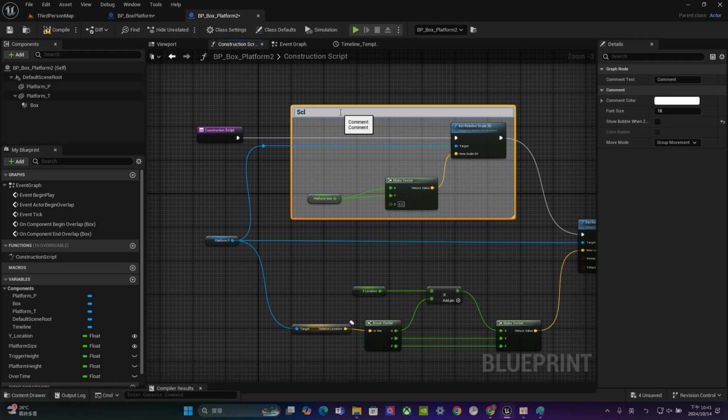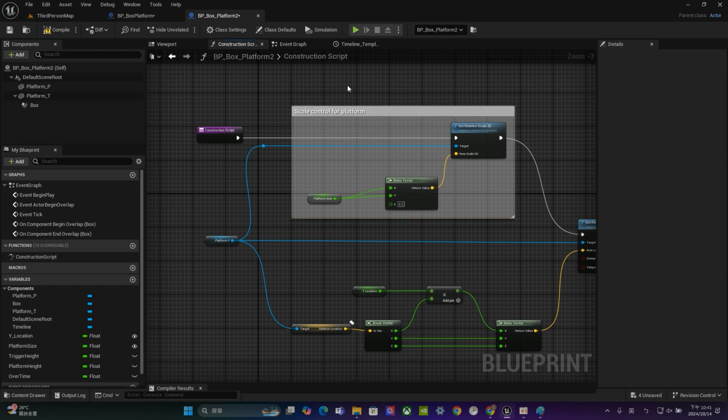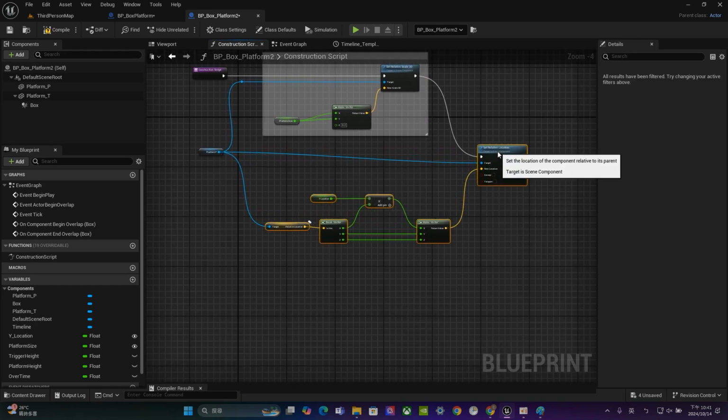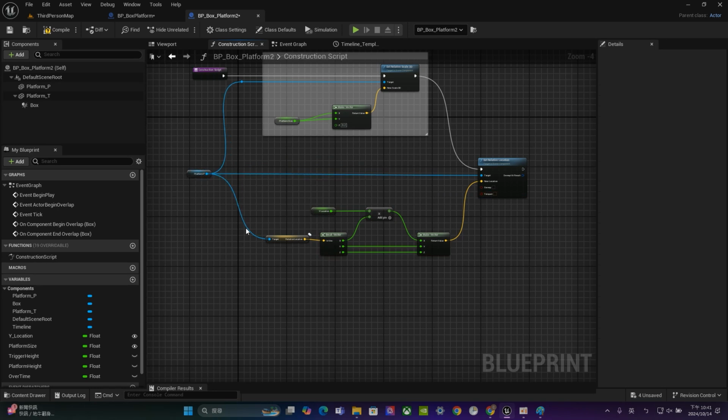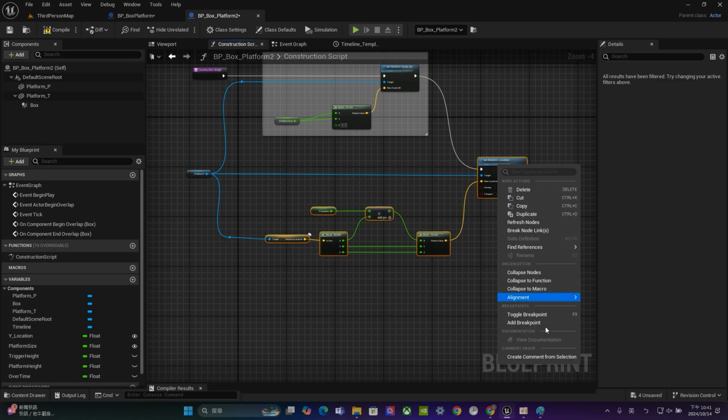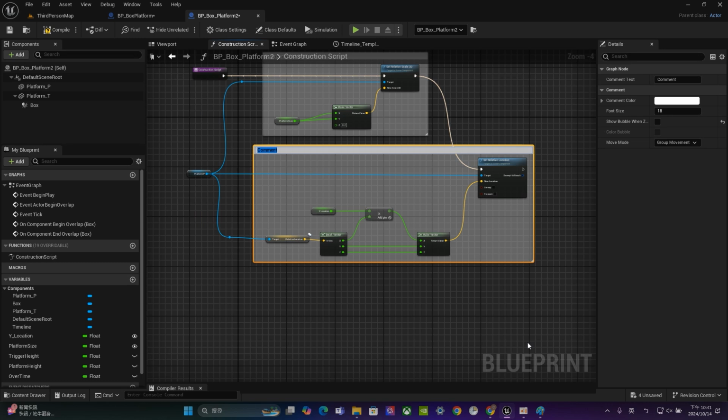scale control for platform. And how about this? This is double click. Right click. And this is the location for platform, right? So that's it.